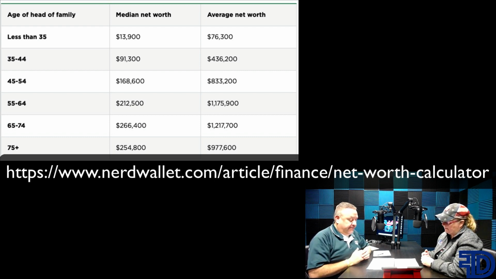But that's some impressive numbers. What actually jumped out to me the first time I looked at this was I went down to the 75 plus, and I'm like, oh, that's almost $1 million. But look at the 65 to 74, it's 1.2. So they're doing some serious spending between 65 and 75. Yes.